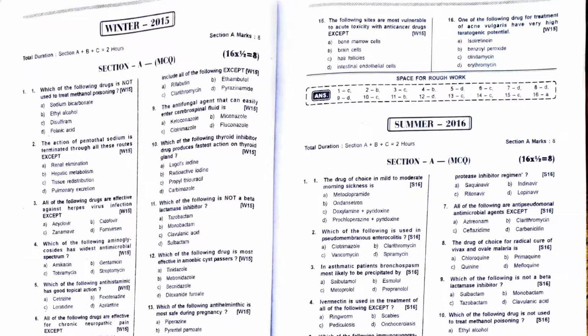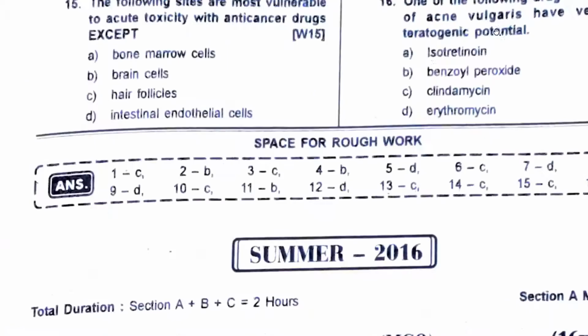Right. One of the following is used for treatment of acne vulgaris and has a very high teratogenic potential. You will not give that. Answer is vitamin A. What is another name for vitamin A? Isotretinoin. So you will not give isotretinoin in pregnant women. So the answer is vitamin A or isotretinoin.